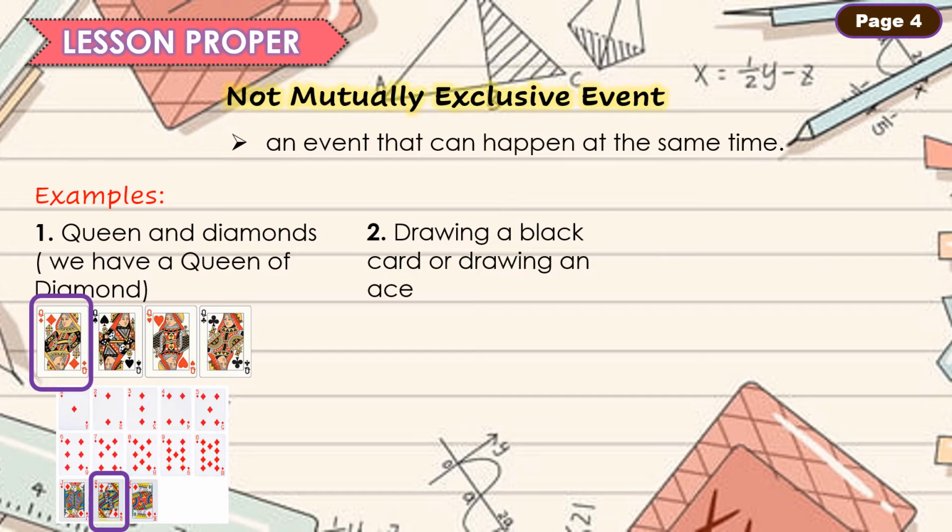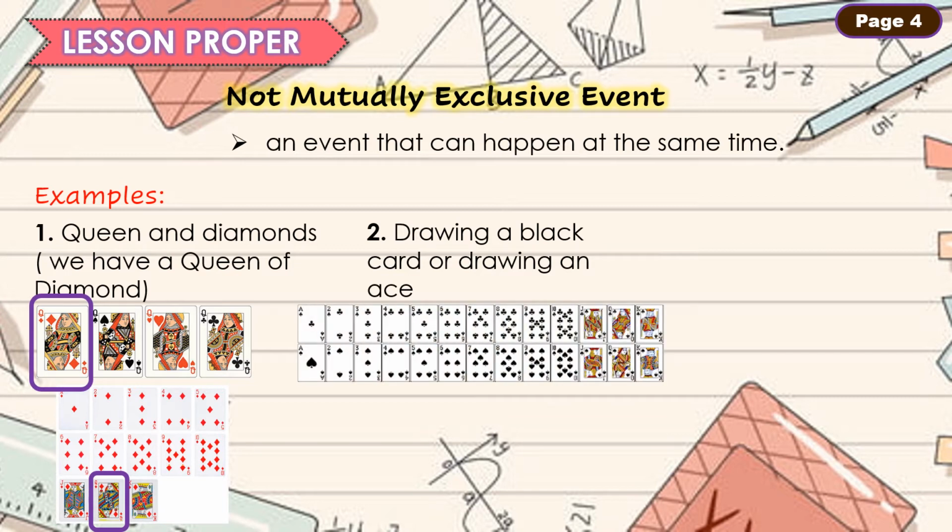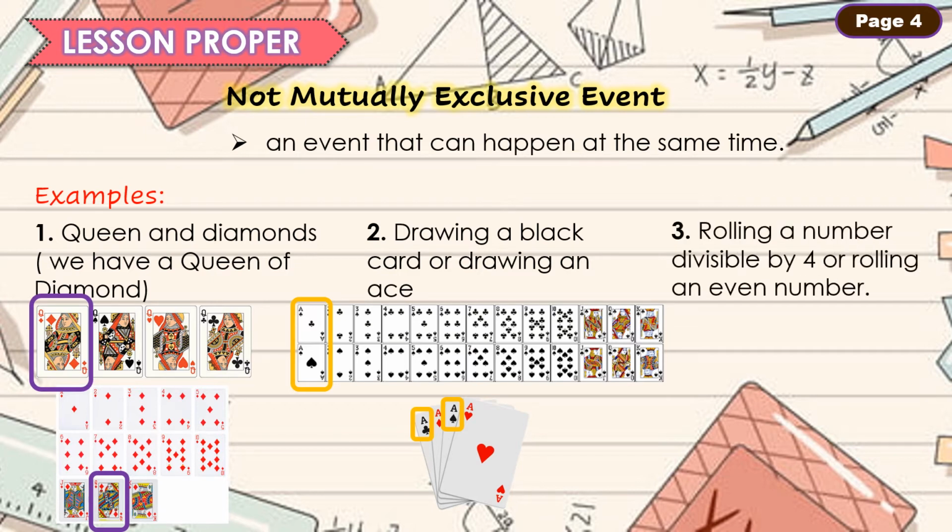For number 2, drawing a black card or drawing an ace. Ito ang ating black cards from a deck of cards. And these are the aces: club, diamond, spade, and heart. At mayroon silang parehong element. So, pwedeng pagbunot ko ng card, alas agad, and then spade. Na-satisfy ko yung black card at ang ace.